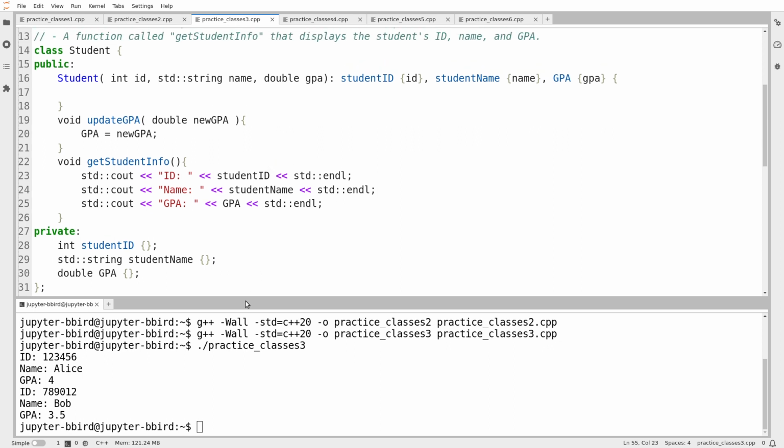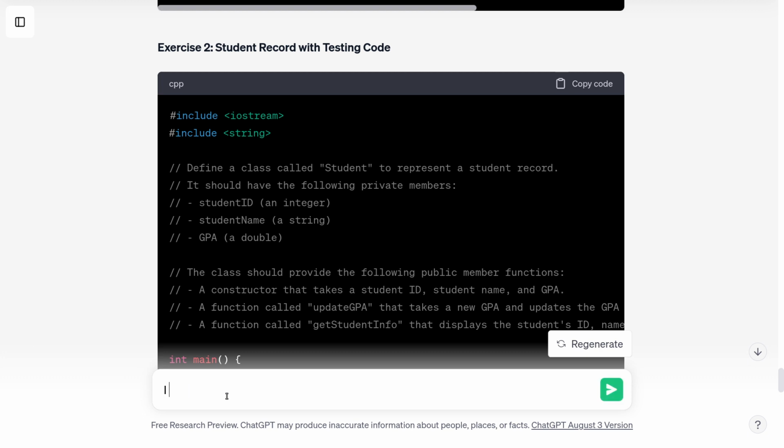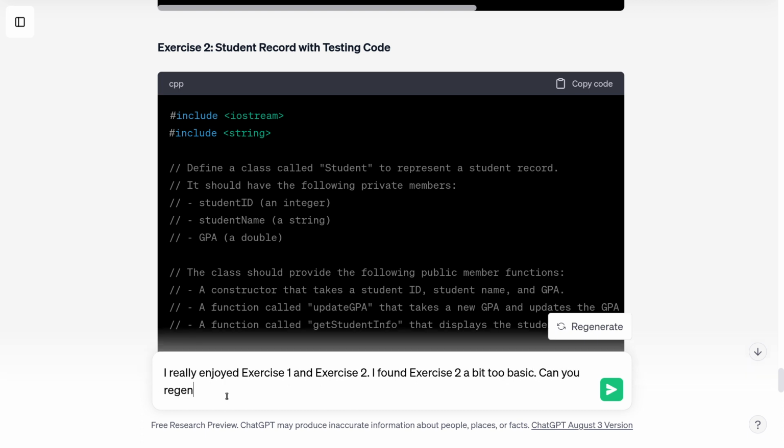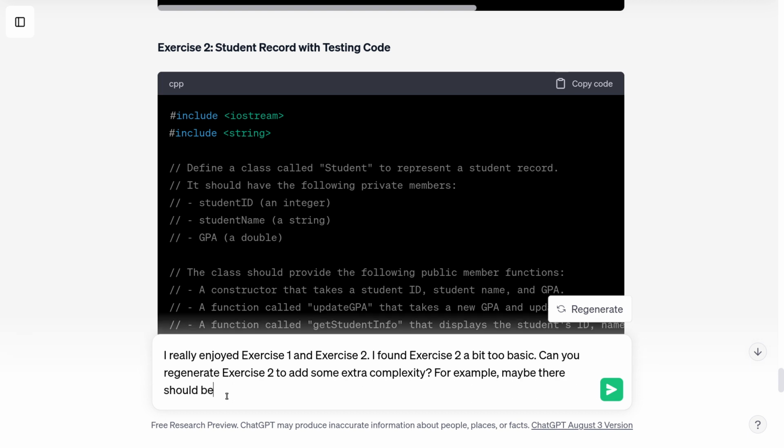Let's ask ChatGPT to make that exercise more complicated. I really enjoyed exercise 1 and exercise 2. I found exercise 2 a bit too easy, a bit too basic. Can you regenerate exercise 2 to add some extra complexity? For example, maybe there should be some constraint against a GPA being negative.